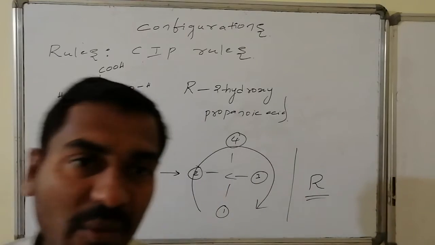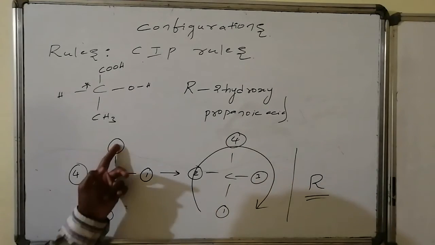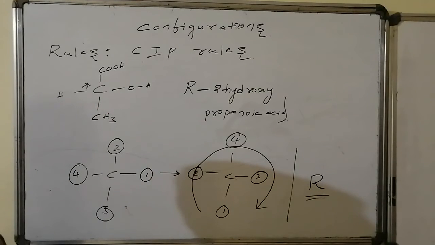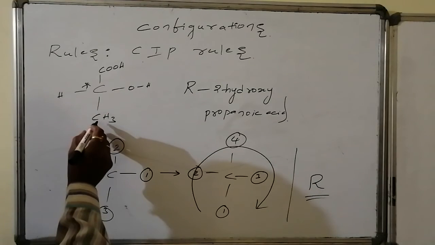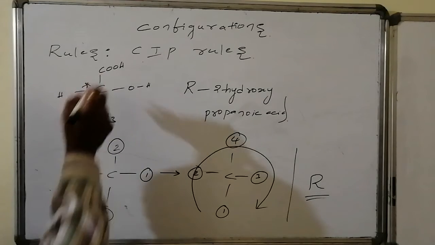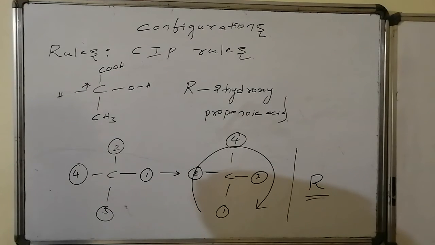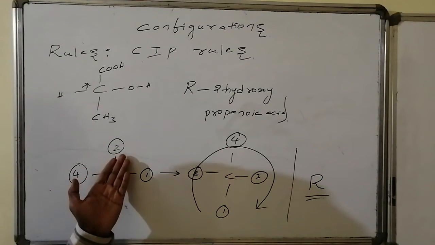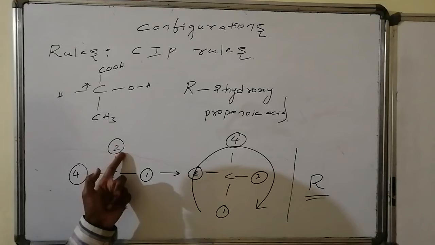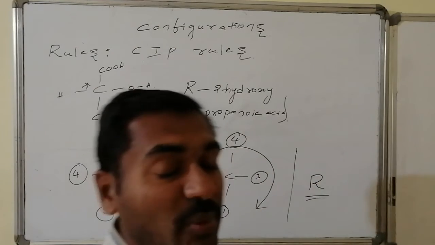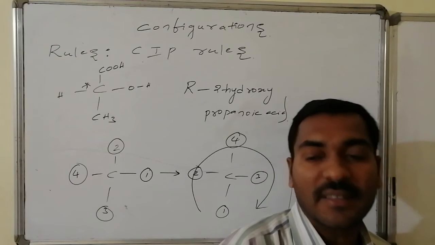When competition comes, suppose here competition came between carbon and carbon. Carbon-carbon connectivity is having same importance. Then we have to go for the immediate connectivity of the connected atom. Carbon connected with hydrogen, carbon connected with what? Oxygen. So oxygen is having higher weight, so therefore higher atomic number, hence this is the second priority and this is the third priority. Like this, configurations are to be provided for the chiral centers.